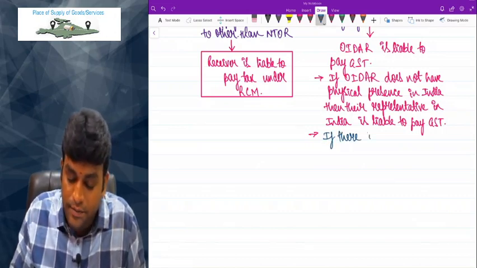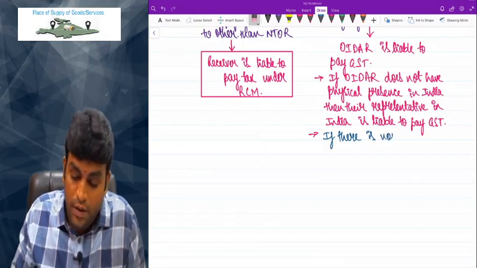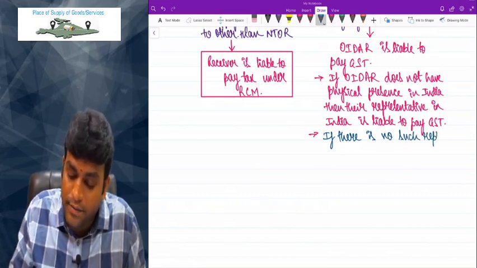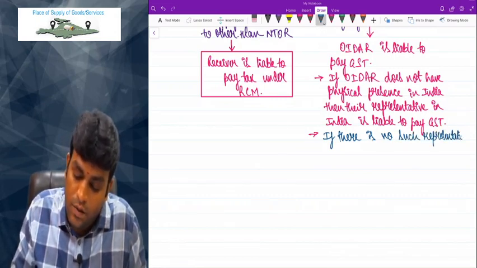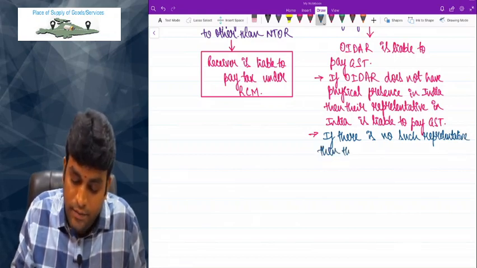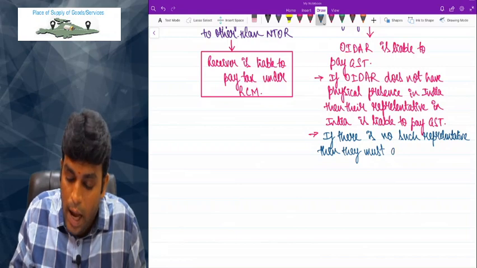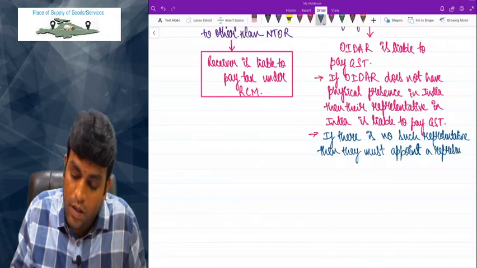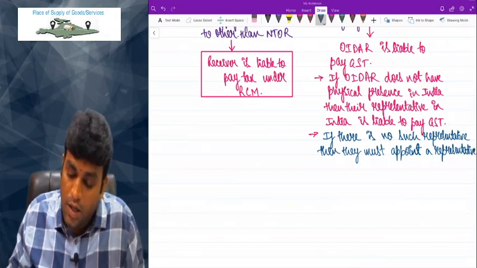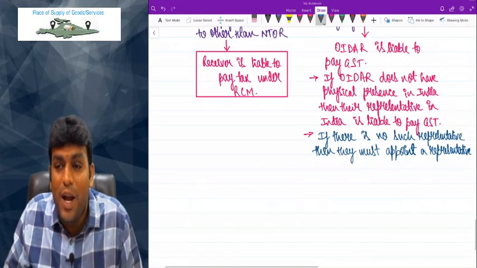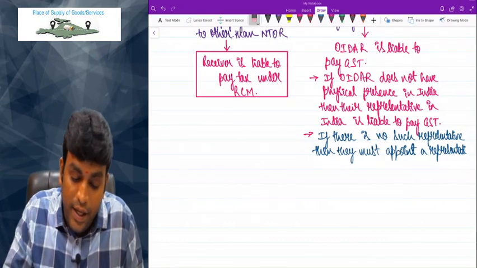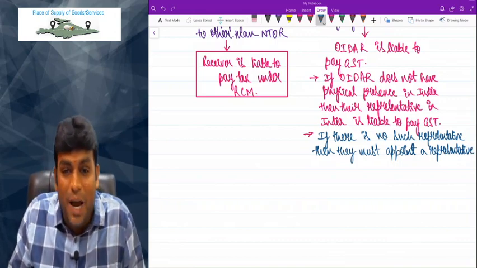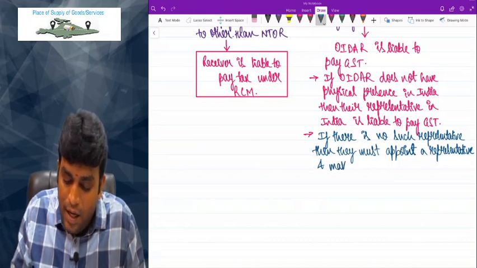If there is no such representative, then they must appoint a representative and make him liable to pay.